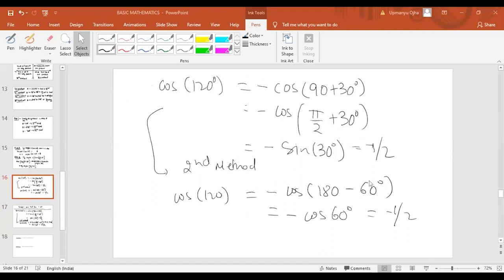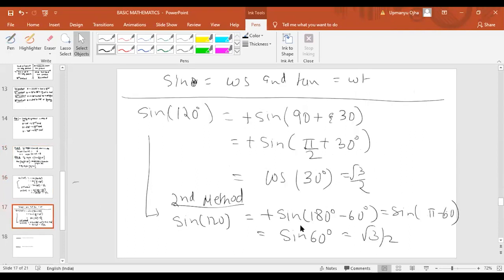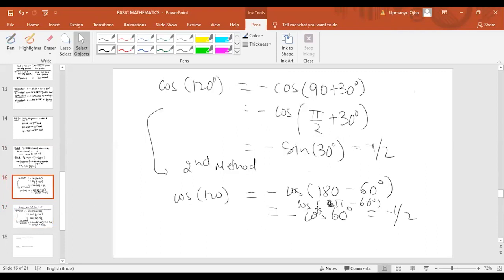If it is 180 minus 60 degree, then it will be equal to cos of pi minus 60 degree. Pi minus 60 degree means it will follow which rule? Rule number 2. If it is rule number 2, simply you have to replace pi plus minus theta with theta and keep the same trigonometric function. Same trigonometric function means cos of 60 degree, with a minus of that.